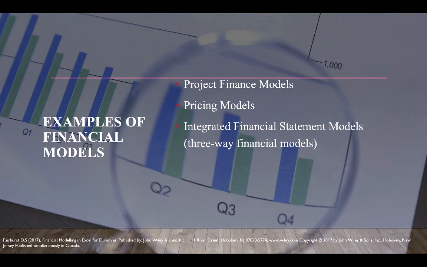Then comes your integrated financial statement models. Not every financial model needs to contain all three types of financial statements, but some of them do. Those that do are known as integrated financial statement models because they consist of all three types of financial statements, that is, income statement, cash flow statement and balance sheet. Combining these all, it is also called a three-way financial model.